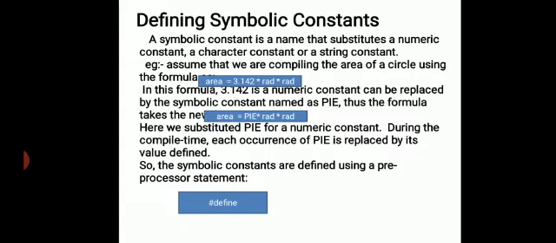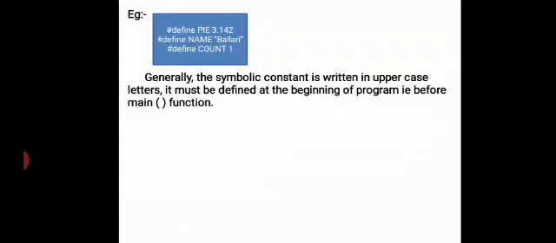Each occurrence of pi is replaced by its defined value. Symbolic constants are defined using a preprocessor statement called hash define. For example, hash define pi 3.142. Next, hash define name is any place name, Ballari or Bangalore. Next, hash define count 1. Generally, the symbolic constant is written in uppercase letters. It must be defined at the beginning of the program, before the main function.